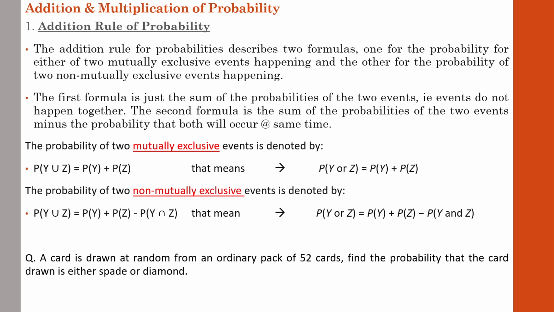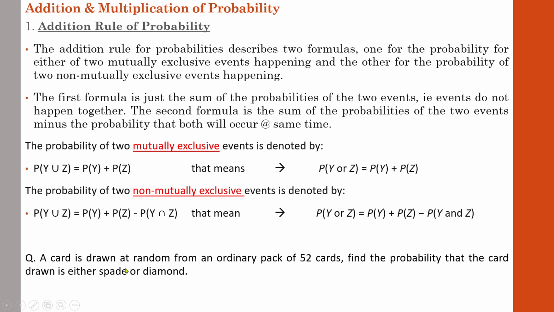So as per the question, the card is drawn at random from an ordinary pack of 52 cards. What is the probability that the card drawn is either spade or diamond? So we know that it is a mutually exclusive event. So we know the equation there. The equation for a mutually exclusive event is P of Y plus P of Z. It may be P of A or P of B, whatever it is. Here P of Y is spade and P of Z is diamond. So you just need to add them together. And how are you going to add that?